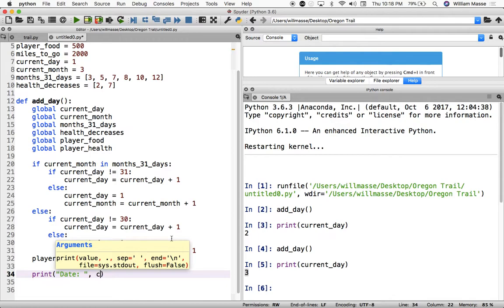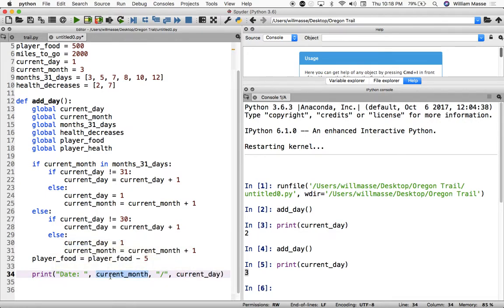Actually, let's do it like this. If we do current month, comma, dash in quotes, current day, this should print out just like an actual date. It'll print out 3-1 in front of the line date. So that should be cool.